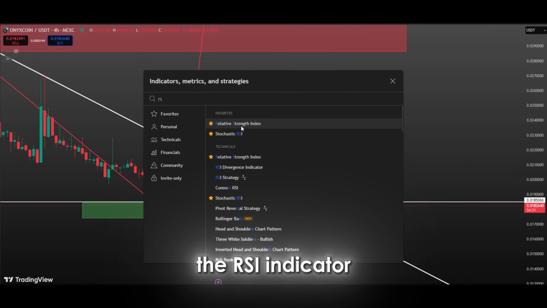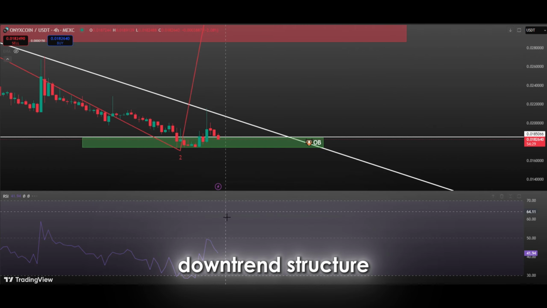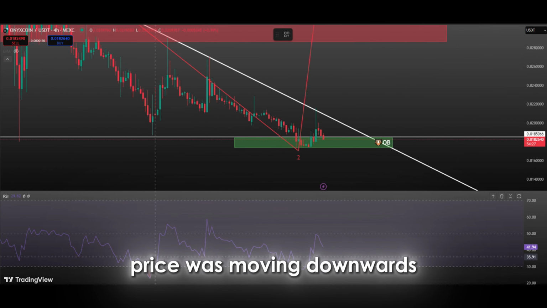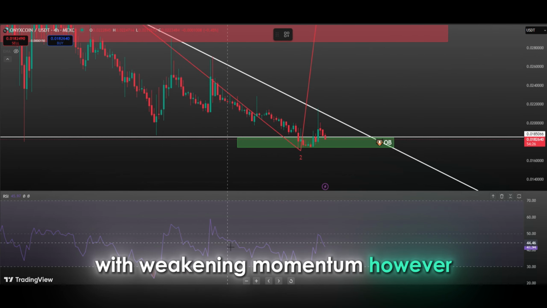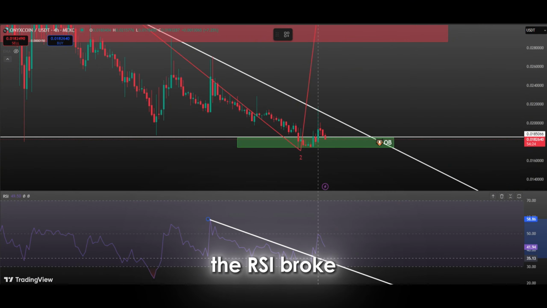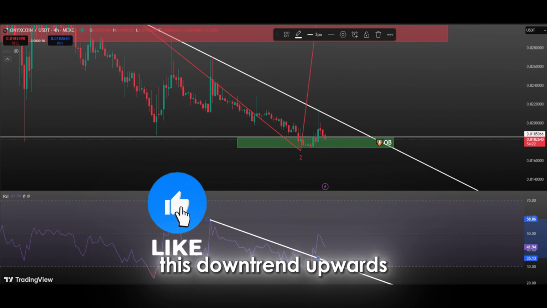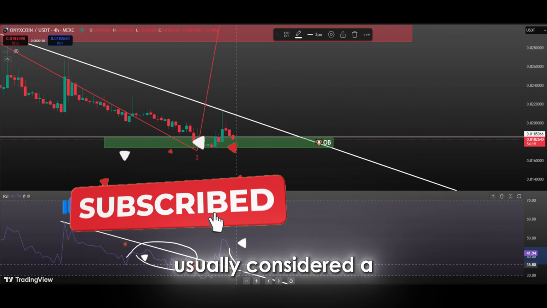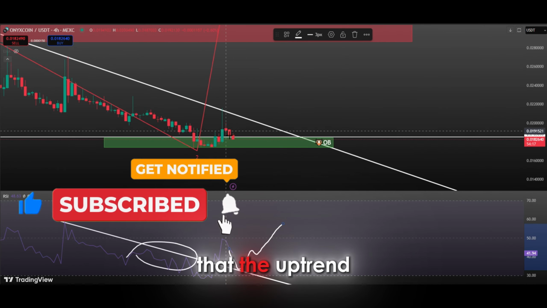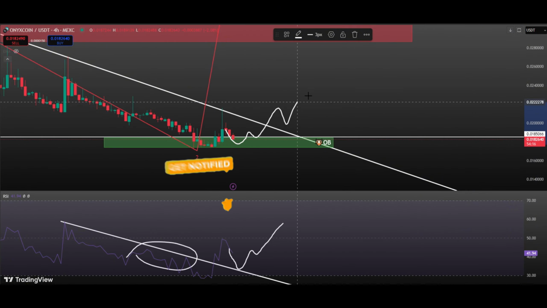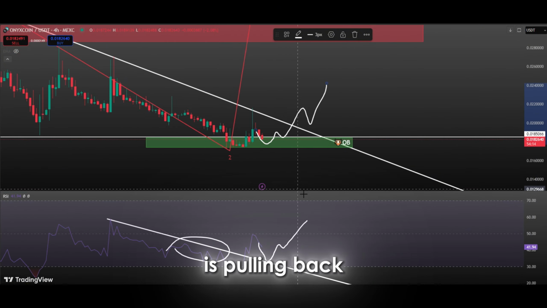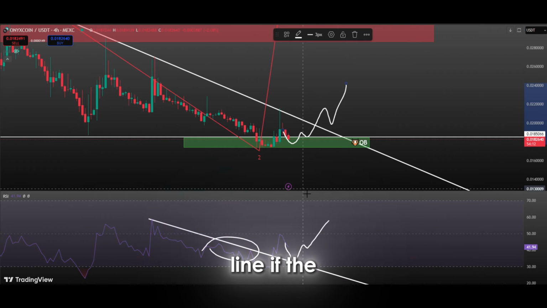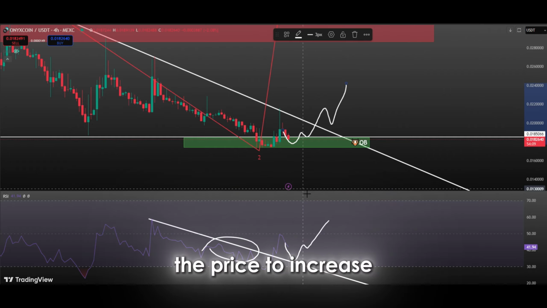The RSI indicator previously had a downtrend structure, indicating that the price was moving downwards with weakening momentum. However, the RSI broke this downtrend upwards, signaling strength in the market. This breakout is usually considered a positive sign that the uptrend may continue. Currently, the RSI is pulling back to retest this broken trend line. If the retest is successful, the RSI will rise again, which will cause the price to increase.